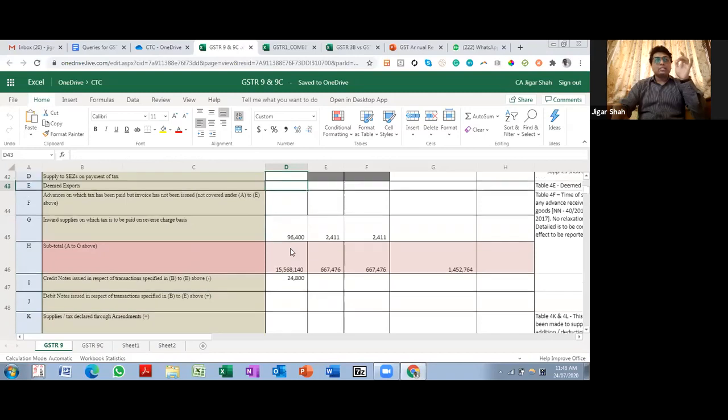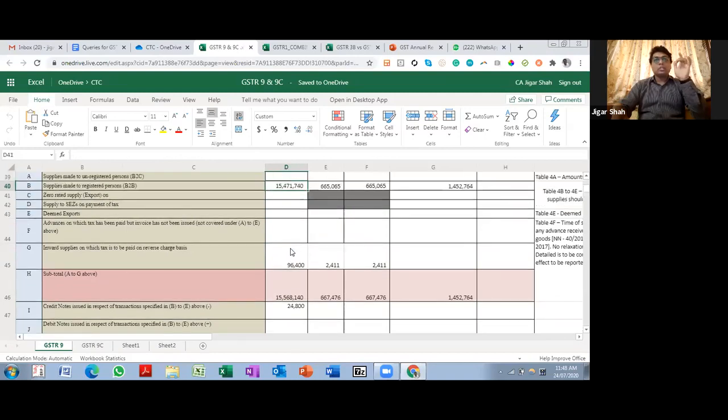So the sales that you are giving for B2B have to be at gross level. You'll give zero rated supplies on which you have made payment of tax. The details on which tax has not been paid will come in table 5. Supplies to SEZs on which tax has been paid, deemed exports, and advance on which tax has been paid but invoice has not been issued.